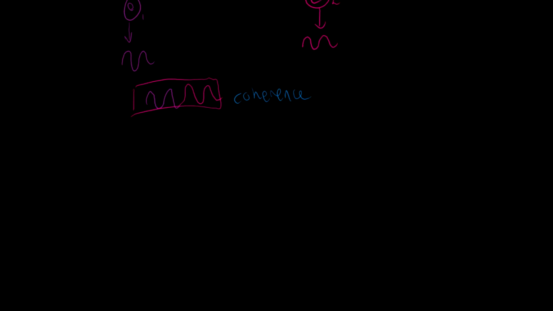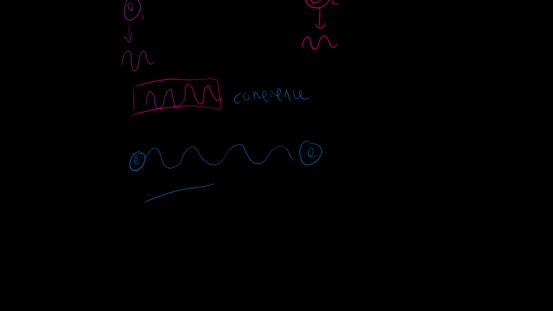What this means is, if I take these electrons that are vibrating in coherence, there's some sort of wave pattern that connects these two electrons together. Then I can separate these two electrons at any distance.